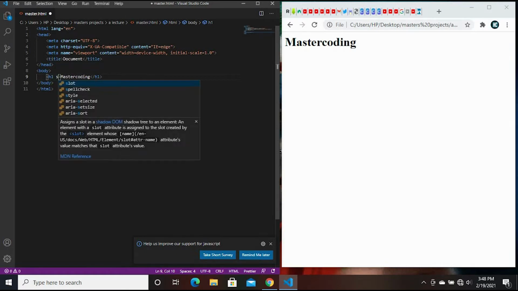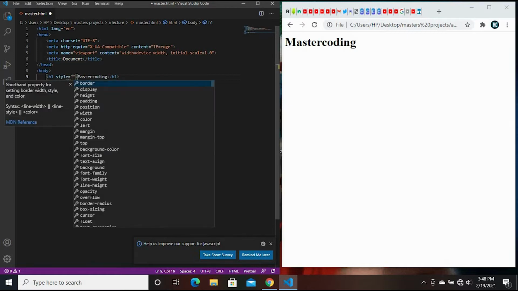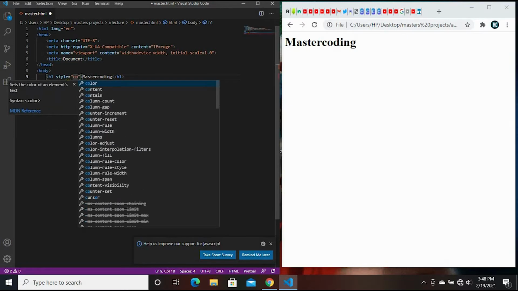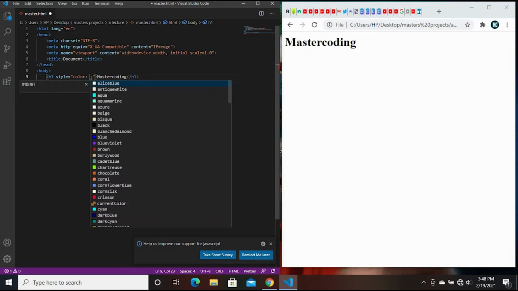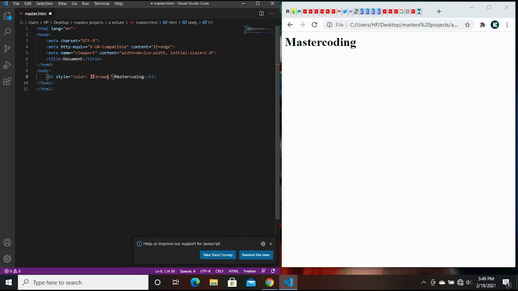This is the H1 tag, and then we put a color, and then we put any type of color we want. Let's say this brown right here. We save this, and once we refresh over here, it provides another color for this H1 element.